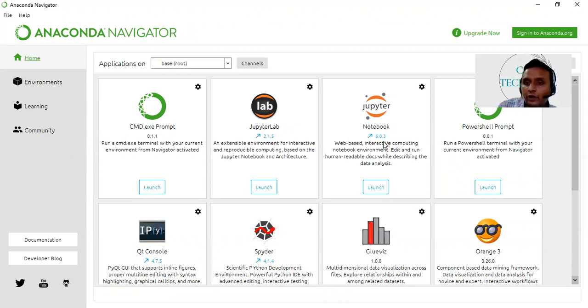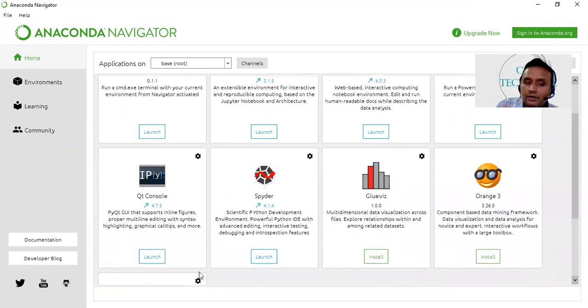During our course, most of the time I am going to use Jupyter Notebook, and we can also use IPython console, which looks similar to a command prompt. We can execute our commands in IPython console also. And another thing is Spyder.